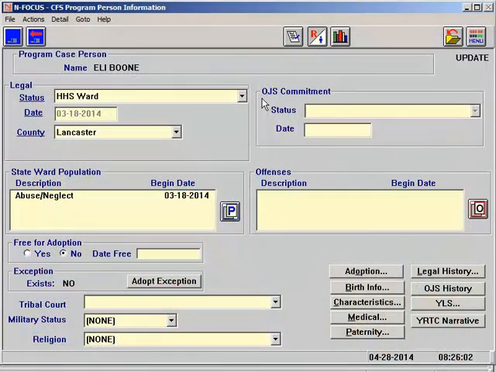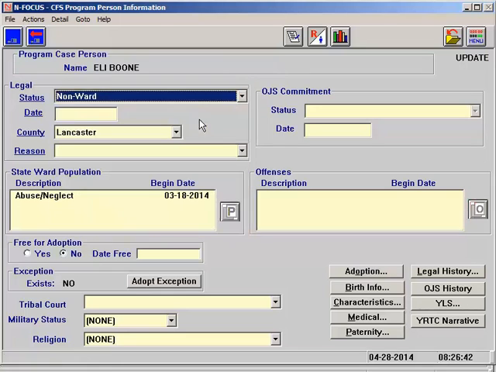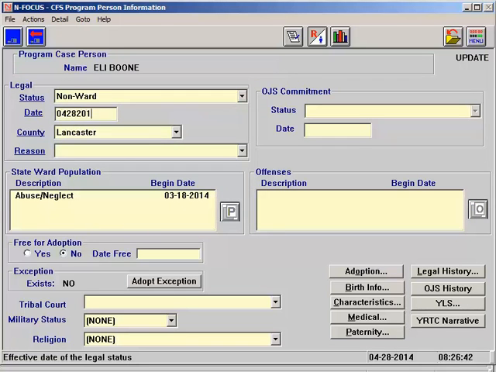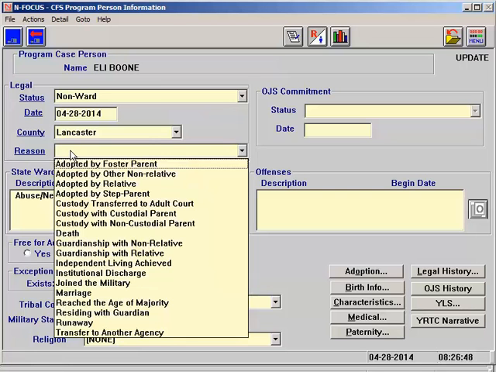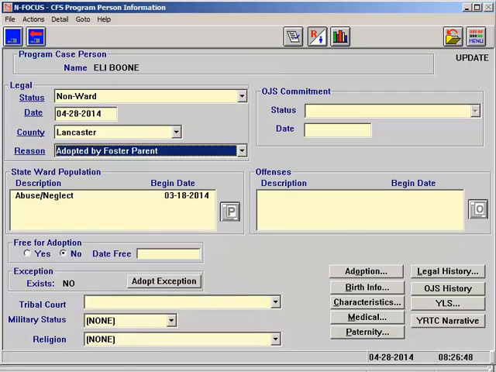When a case closes, a worker will open the program person window to change the legal status for that youth. Non-ward is selected and a date is entered for when the youth became a non-ward. A 4th box appears after non-ward is selected and it is asking for the reason a youth discharged from care. This video will go over these reasons and how and why to select certain reasons depending on your unique and specific situation.